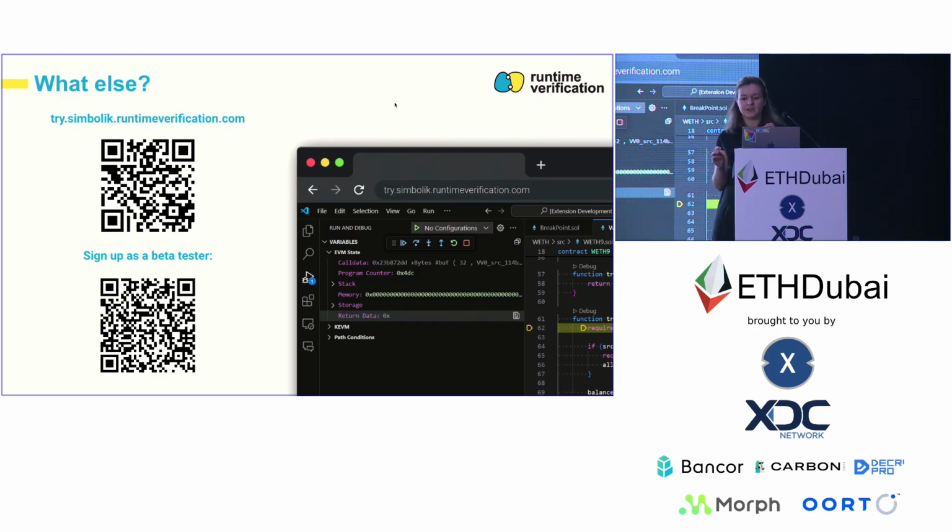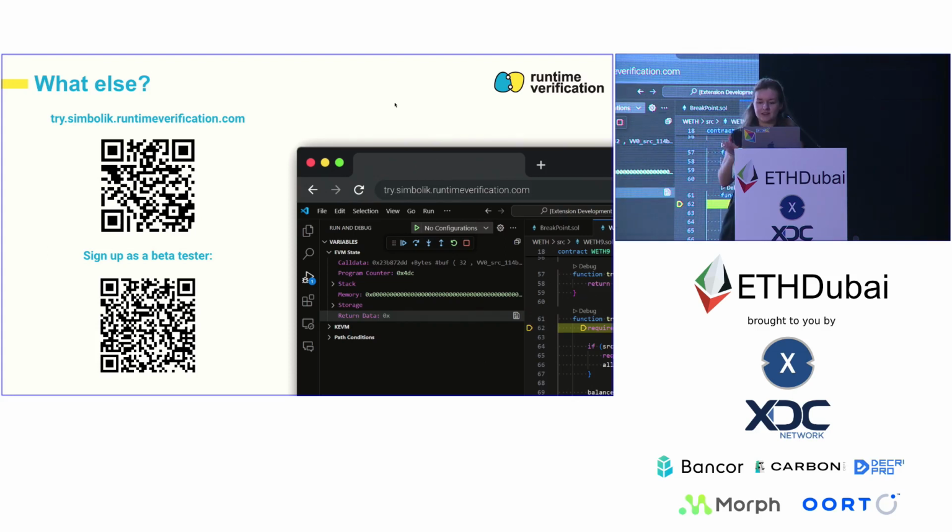So even though the input is Solidity contracts and Solidity tests, we have no problem analyzing inline assembly, and the code that is being verified is also the same code that would be deployed on chain, and you're going to execute there.